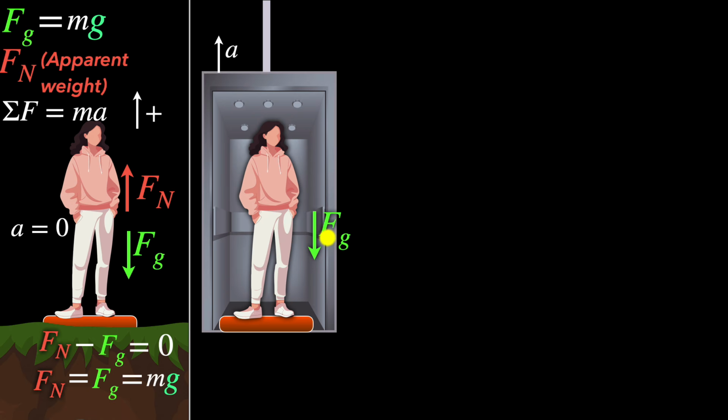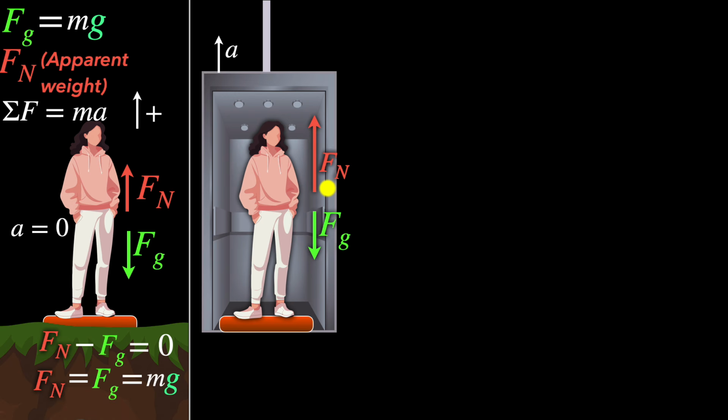Again, let's first do this intuitively. Now there's a net force upwards because the elevator is accelerating upwards. If the normal force was equal to the force of gravity, they would have canceled out. But if you want a net upward force, this time the normal force must be larger than the force of gravity. So we would expect the apparent weight to be larger than your real weight.